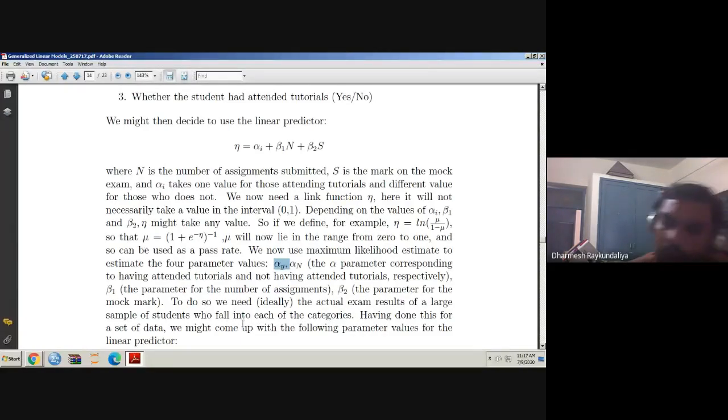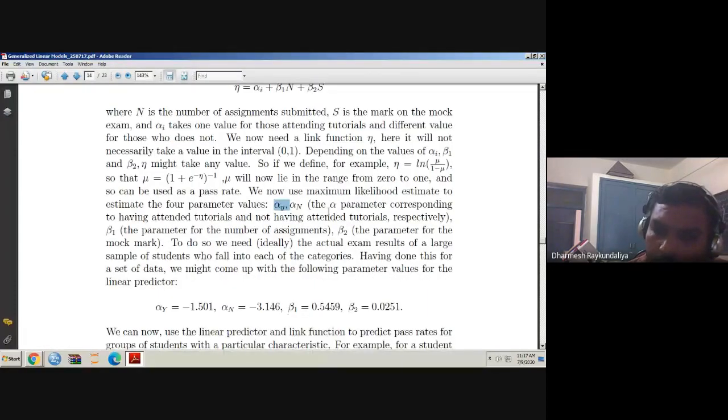So we ask the department to please provide the data of the students who have taken the mock test, who have attended the tutorials, who have submitted the assignments, and their passing status, whether the student passed or not. Based on that available information, I can obtain the estimates of the parameters alpha Y, alpha N, beta 1 and beta 2.